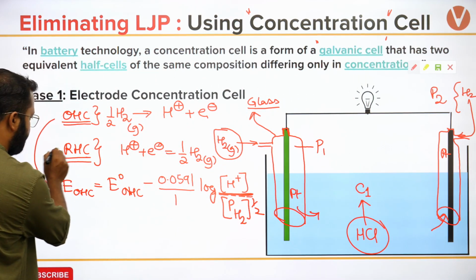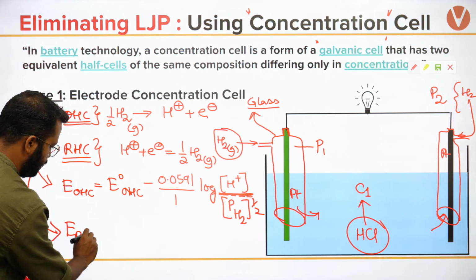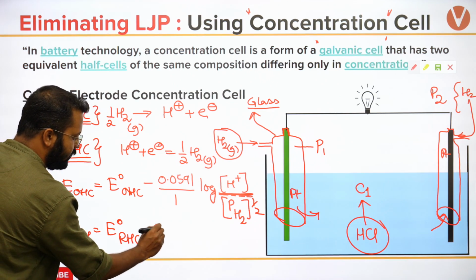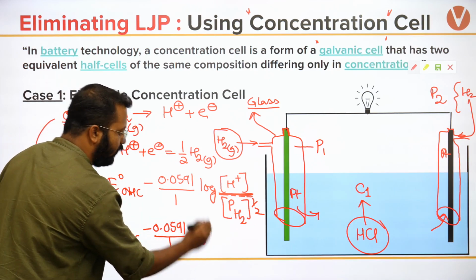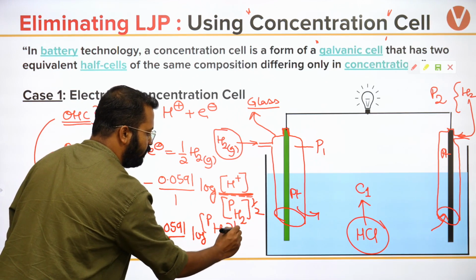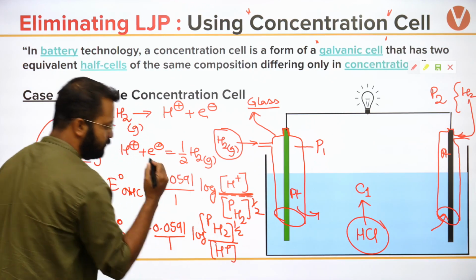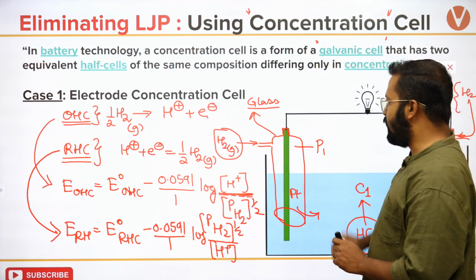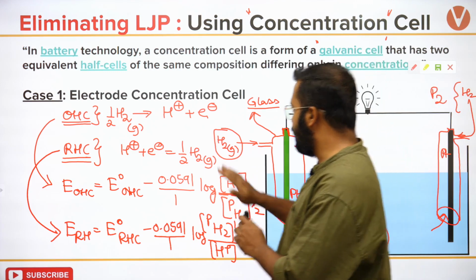I can also write it for the reduction half cell. So E for reduction half cell will be written as E naught for reduction half cell minus 0.0591 upon 1 log of pressure of hydrogen to the power 1 by 2 upon H plus ion concentration. Now these pressures are different. These pressures are different and let me write this over here.